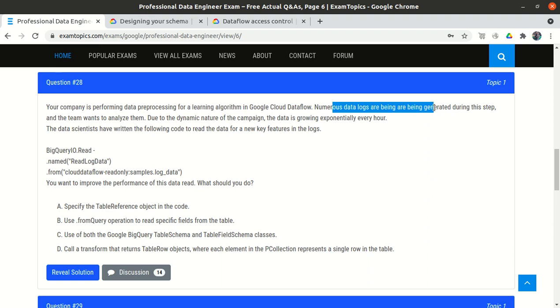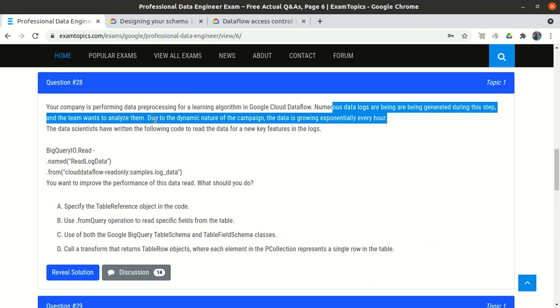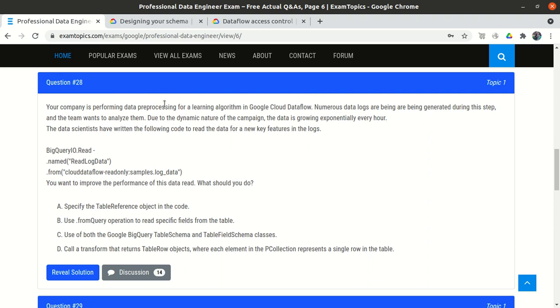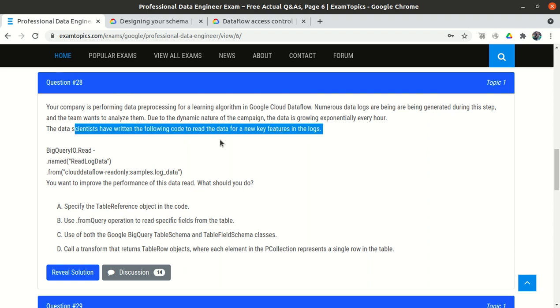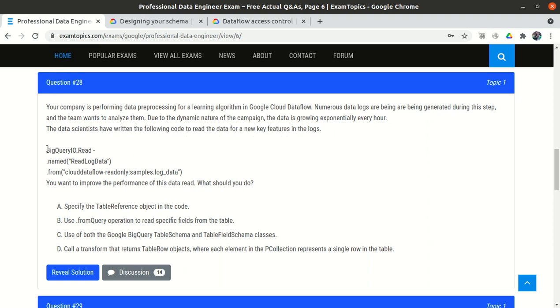Numerous data logs are being generated during this step, and the team wants to analyze them. So during all these pre-processing steps, a number of logs are getting generated, and our team wants to analyze those logs. Due to the dynamic nature of the campaign, the data is growing exponentially every hour. So if the data is growing exponentially, the logs will also be generated exponentially. Data scientists have written a query to read the data for a new key feature in the logs.